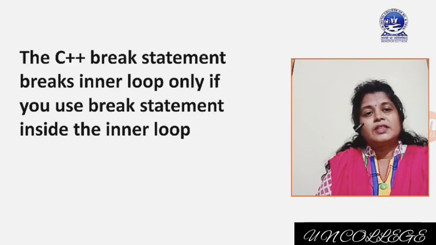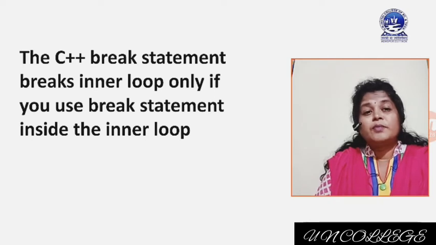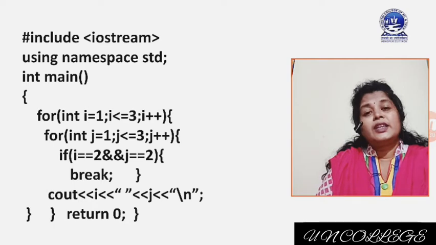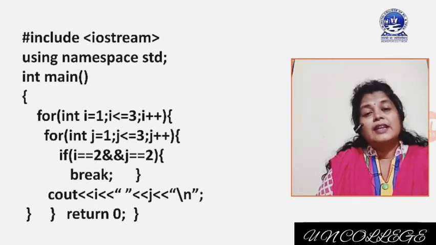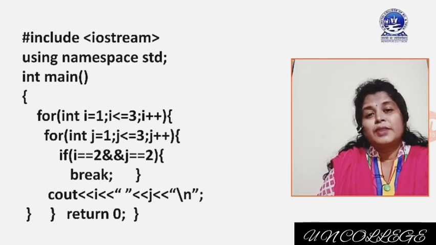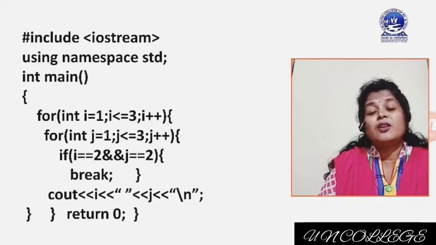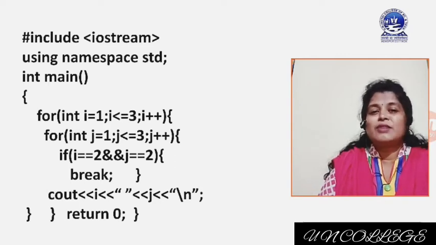The C++ break statement breaks the inner loop if you use the break statement inside the inner loop. It means that we can use break also inside an inner loop, and when we are using the break inside an inner loop, what happens? When the if condition is satisfied, only the inner loop control will come out from the inner loop, not the outer loop. Let me explain this by using one example.